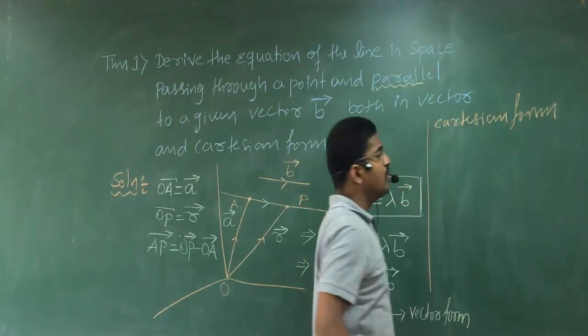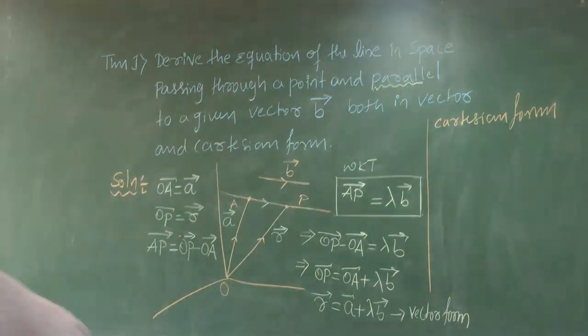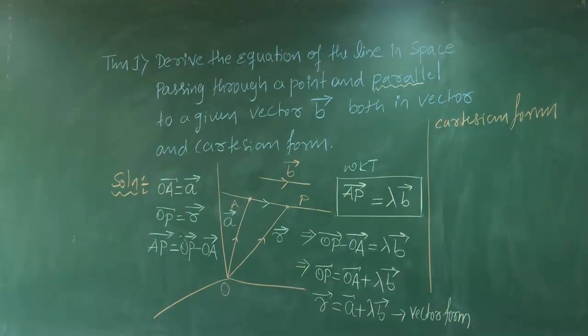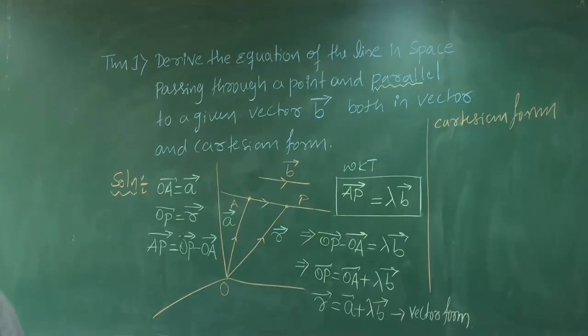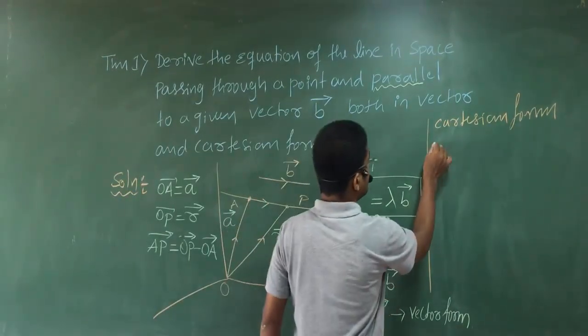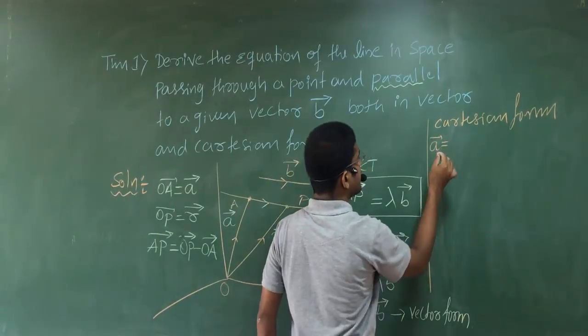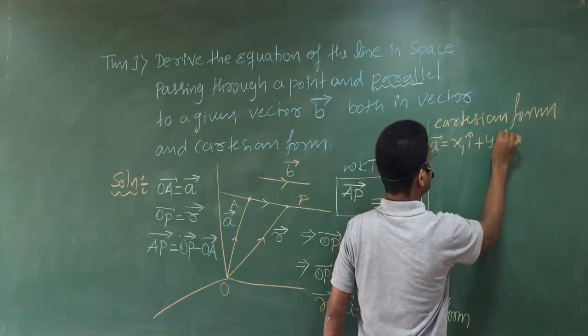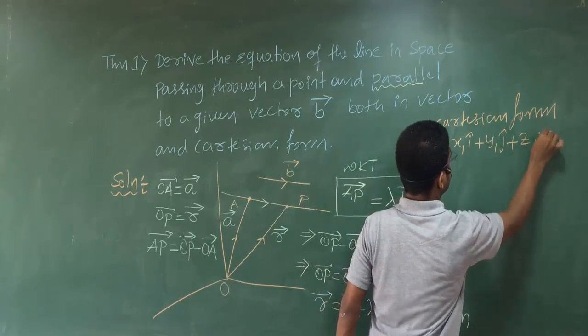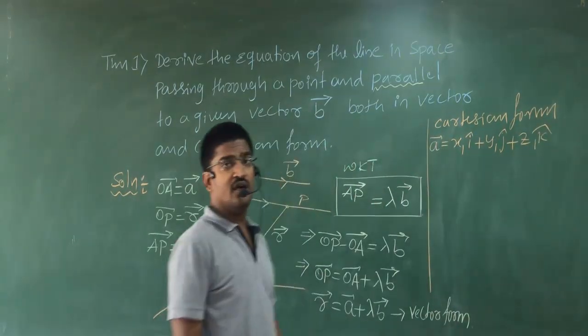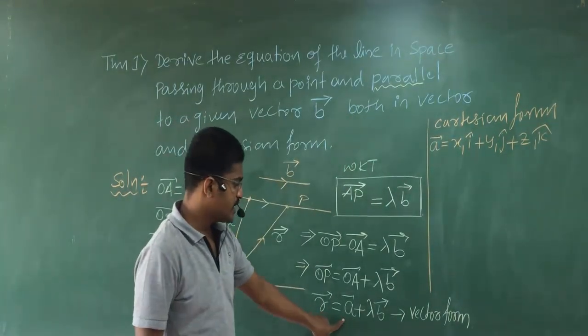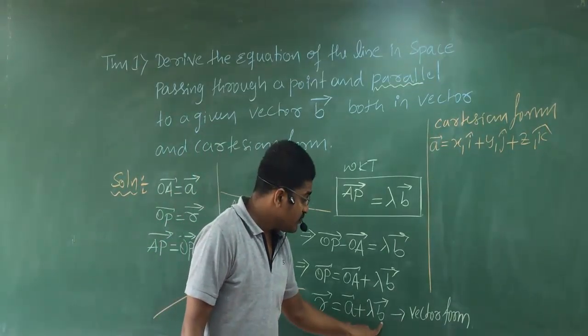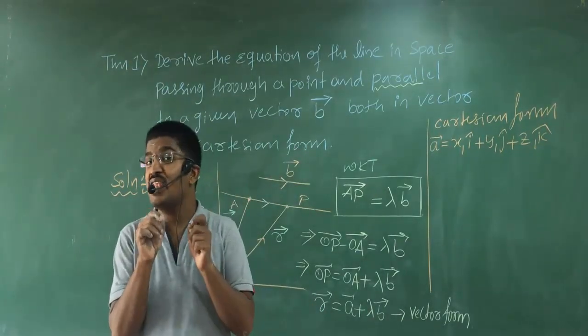Cartesian form. How to write the given point in Cartesian form? Vector A is written as x1 i cap plus y1 j cap plus z1 k cap in Cartesian form. That is vector A. See, vector B is a parallel vector.